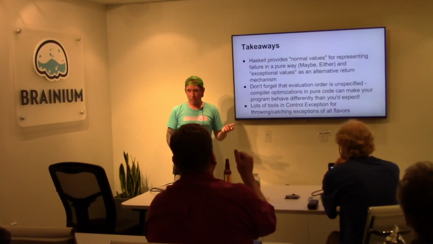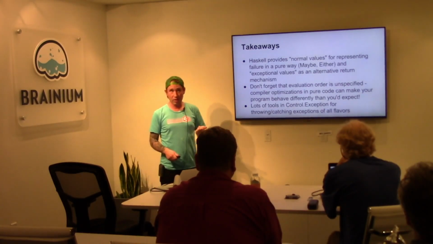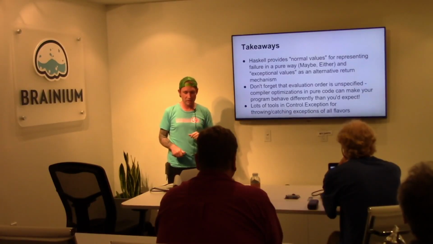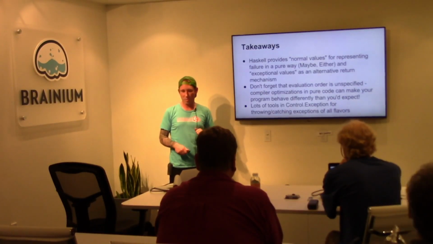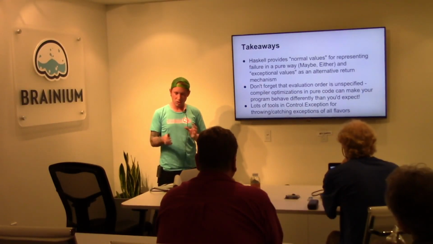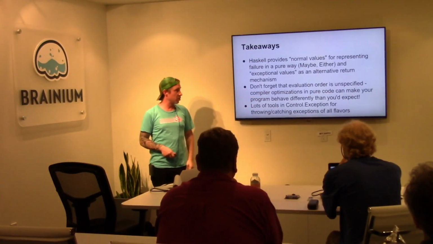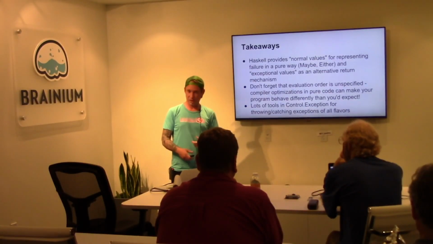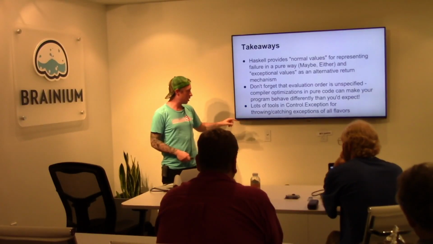Okay, so takeaways from this talk. Haskell gives you normal values like Either and Maybe to represent success and failure in a way that you would somewhat expect. You also have this exceptional value mechanism to signal for out of band errors, and you have this idea of catching and throwing like you do in other languages. It just takes on a slightly different form. A thing to remember is that evaluation order in pure code is unspecified. If you are expecting that an exception on the left side of the plus is going to get raised instead of the right side of the plus, as we demonstrated, there be dragons down that path.